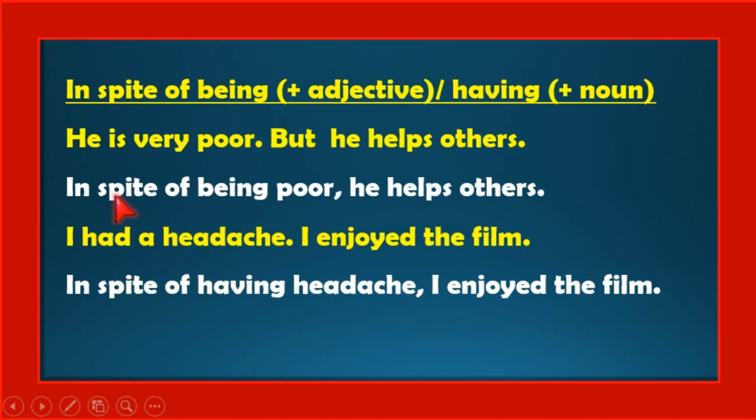So the first sentence, in spite of being poor. Actually we need to add having here. So in spite of having, here poverty. This is a sentence where you can change it to a noun. So in spite of having poverty, or in spite of being poor. This is the difference between using being and having.